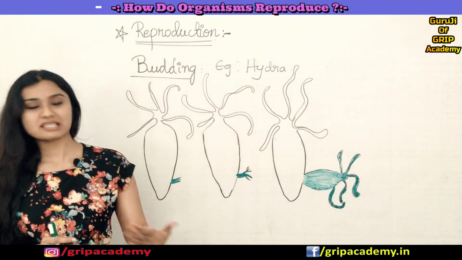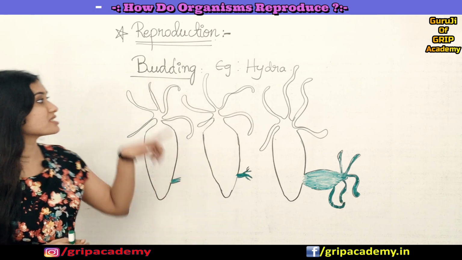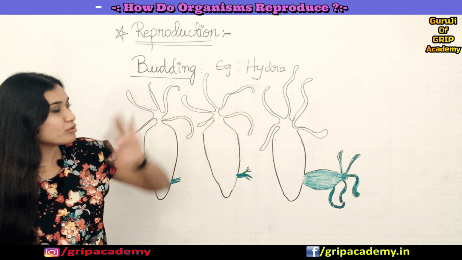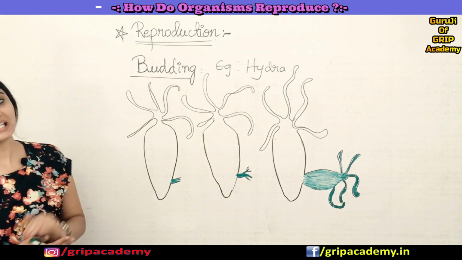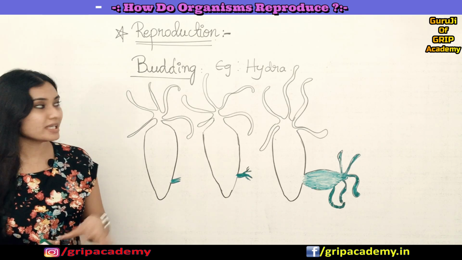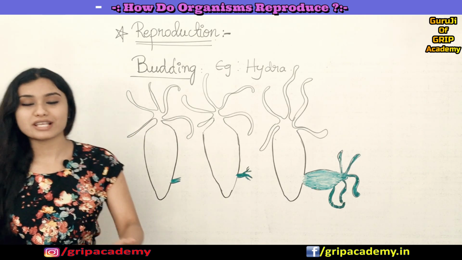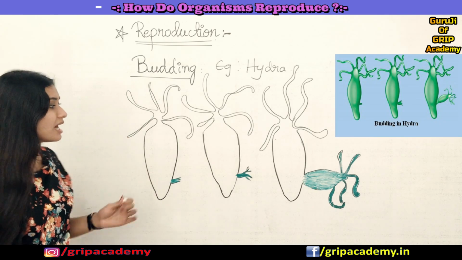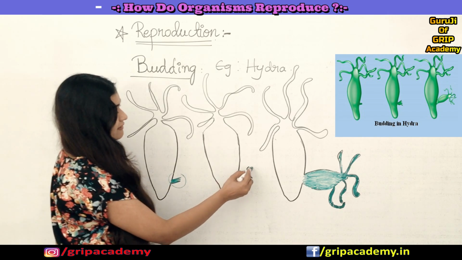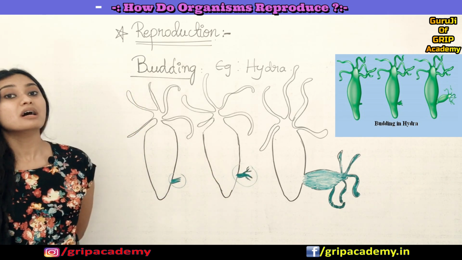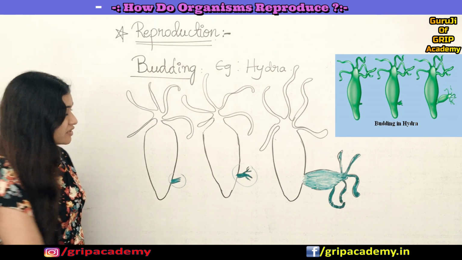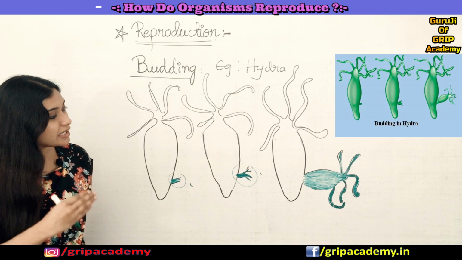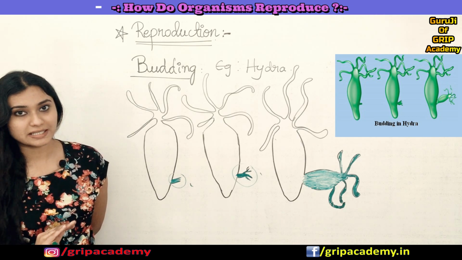So now coming to the next type of asexual reproduction, which is budding. This is how it looks. We have taken an example of hydra. So what is budding? What is the definition of budding? Budding is a type of asexual reproduction where an organism develops an outgrowth due to rapid cell division at a particular place, which will develop into a new individual eventually.